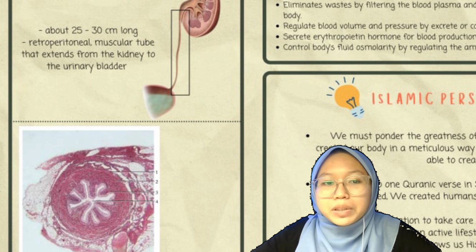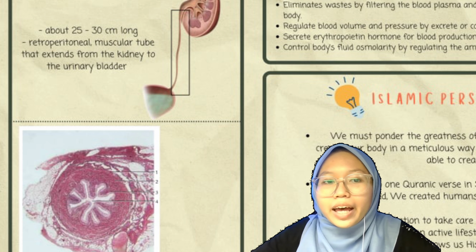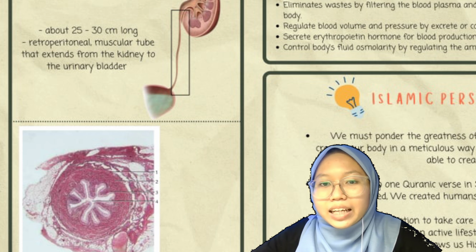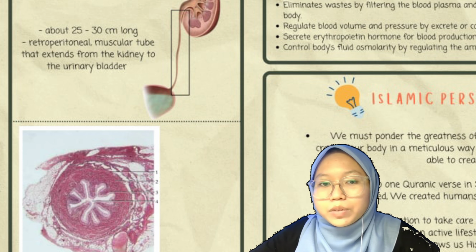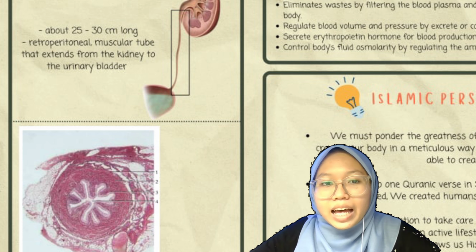And the level number 3 is the mucosa. The mucosa has transitional epithelium that begins at the minor calyx and extends through the bladder. The folds of mucosa help to protect against reflux of urine when the bladder is full. And the last one, level number 4, is the lumen.